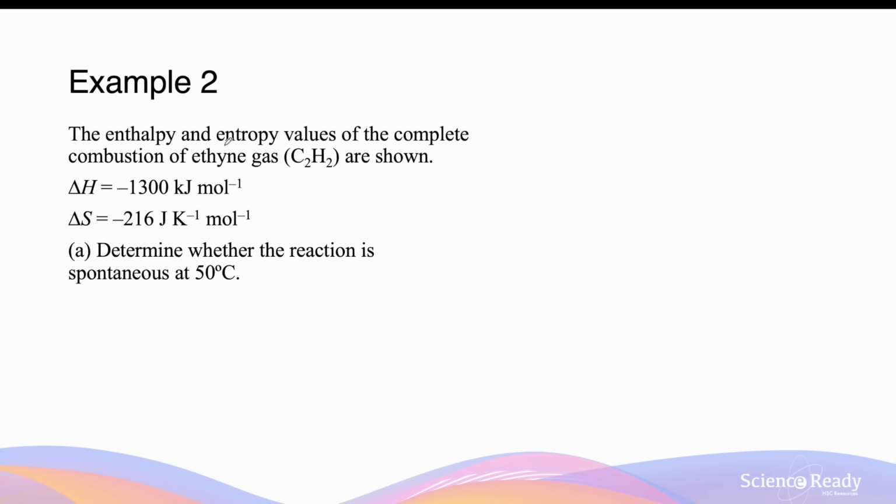Example 2. The enthalpy and entropy values of the complete combustion of ethane gas, which is C2H6, are shown. Determine whether the reaction is spontaneous at 50 degrees Celsius. So in this case, we are not calculating the standard Gibbs free energy anymore. This is just a delta G value. And this is equal to minus 1,300 for the enthalpy change. For this example, I am going to multiply this by 1,000 to convert the unit into joules per mole. And I'll subtract the temperature, which is 50 degrees Celsius, but keep in mind that we need to add